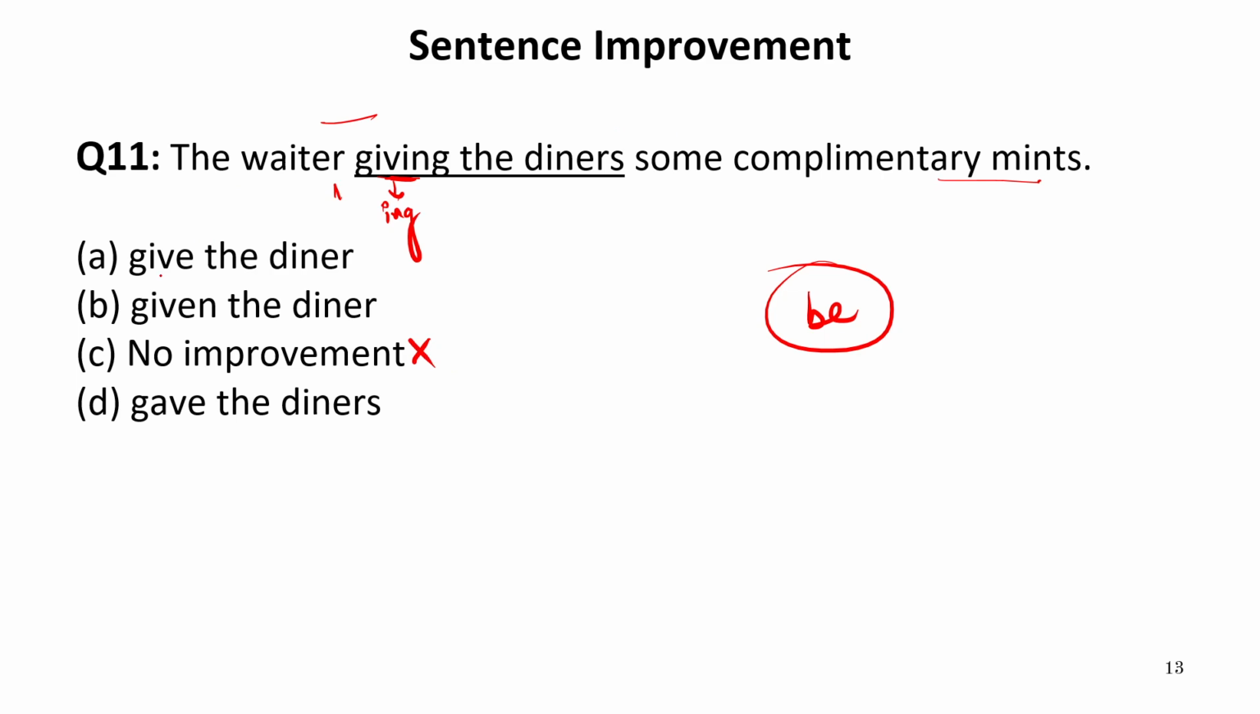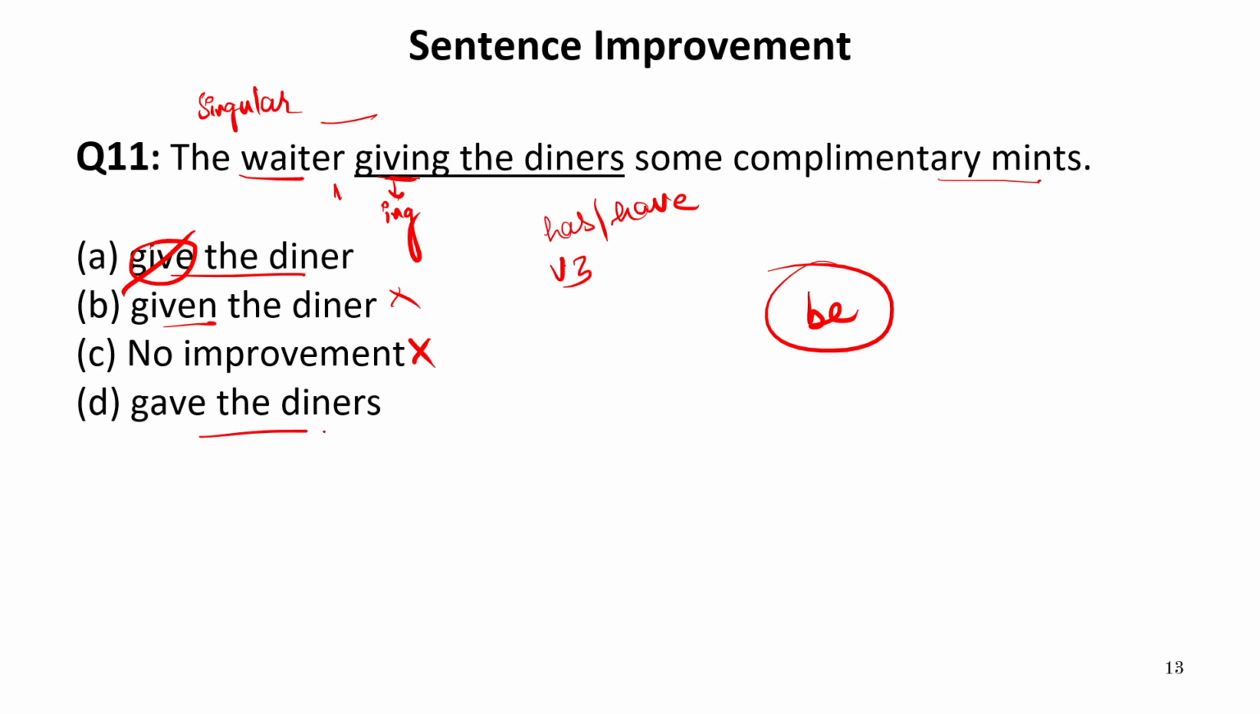Now let us see the options. Give the diners. Given the diners. Now the waiter is a singular subject. If it is a singular subject, we cannot use give. Instead, we could have used gives. In the second option, given is given. Now given is the verb third form, which is only required after has or have. But it is not again given to us. Therefore, this is also an incorrect option.